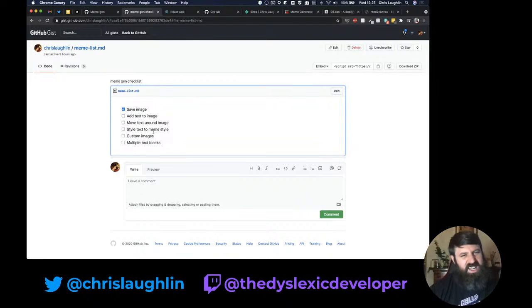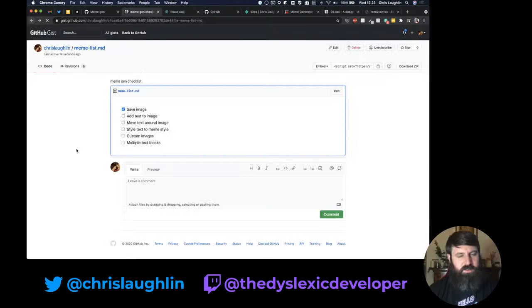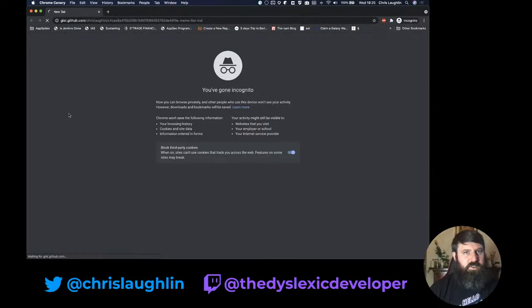It's nice that we can interact with these. I don't know if that's saved. If I refresh this, is that saved state? Oh, it is. Does that affect the markup? It has. Interesting. If I load this in incognito, can I interact with this in the same way?